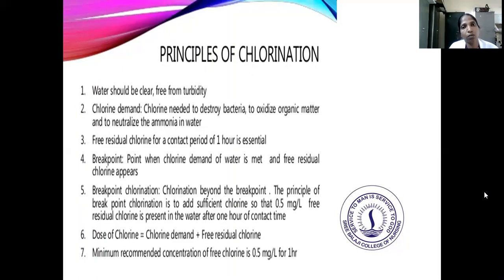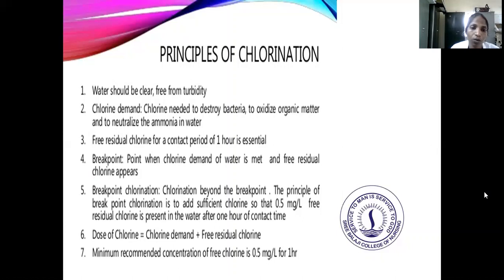Now the principles of chlorination. The water should be clear and free from turbidity. Chlorine demand is the chlorine needed to destroy bacteria, oxidize organic matter and neutralize ammonia in water. Free residual chlorine for a contact period of 1 hour is essential. The break point is when the chlorine demand of water is met and free residual chlorine appears.